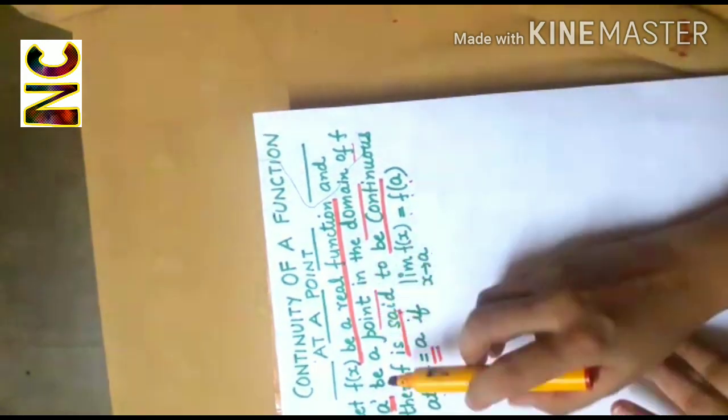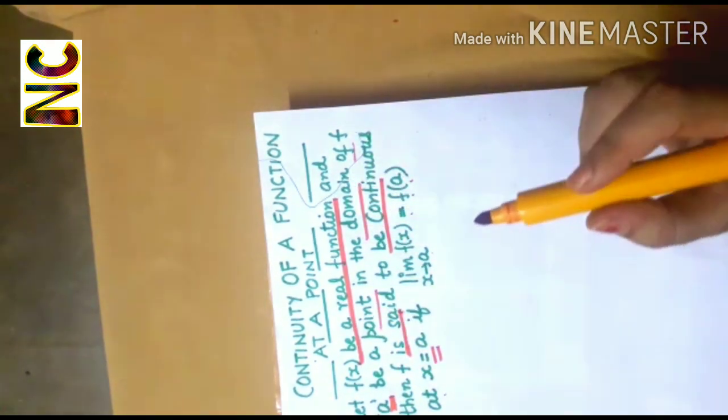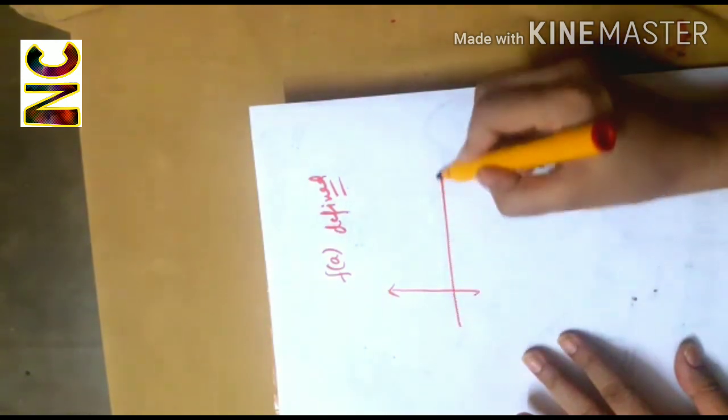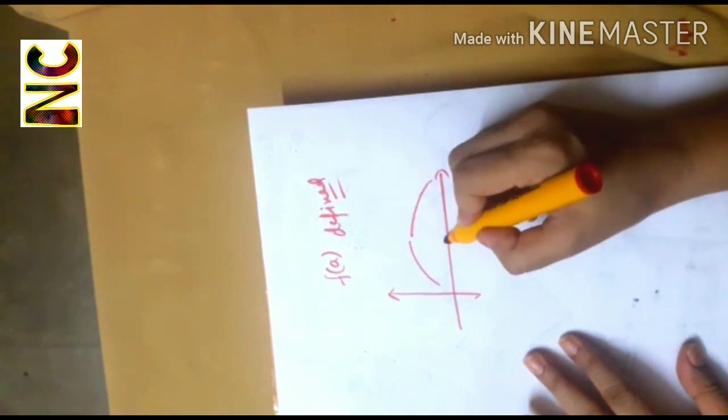Now look here. Here I have mentioned that a be a point in the domain of f. When we say that a is a point in the domain of f, that means f(a) should be defined. Because if a is not in the domain of the function, that means function is not defined at the point a, then function cannot be continuous at that point. Because suppose this is the function and this is the point a.